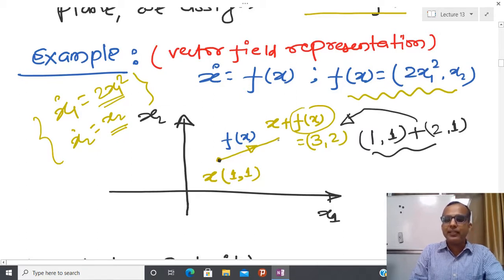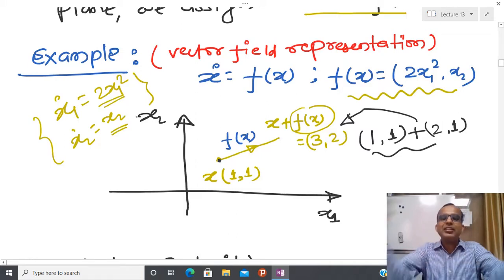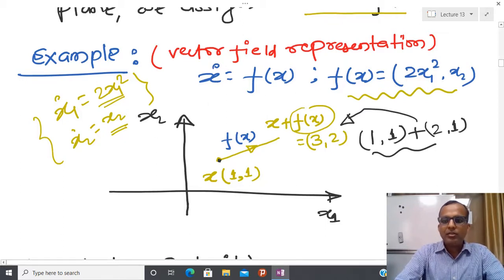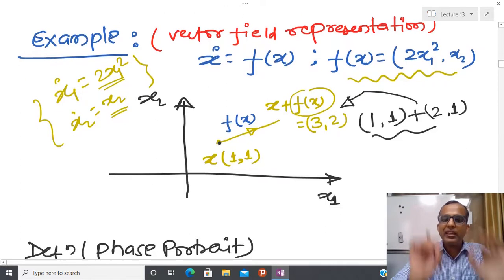For the next point, now this is your initial condition, and again you can put this initial condition in. In this way we construct the whole vector field in this plane, and that is called the phase plane or state plane. So this is the way we fill vectors inside some space.